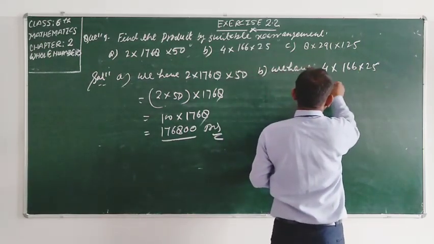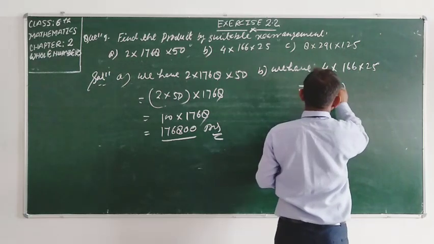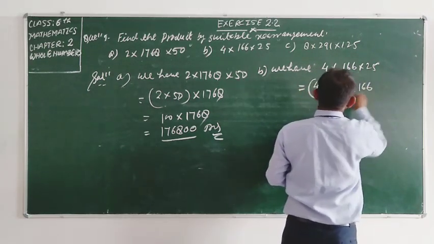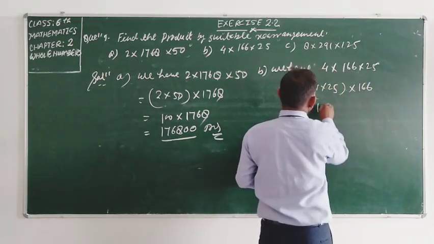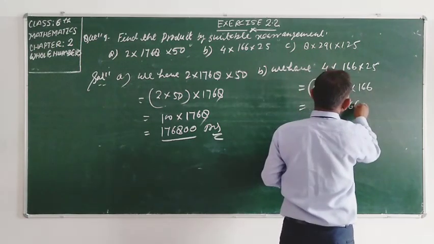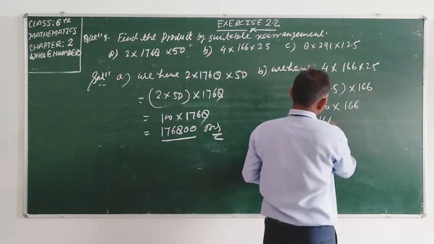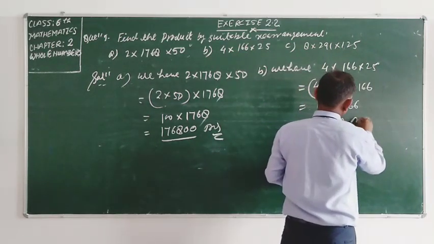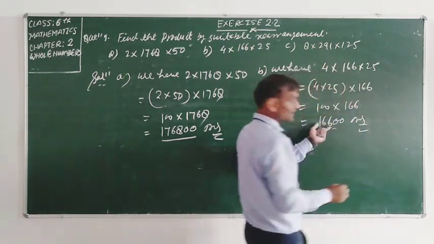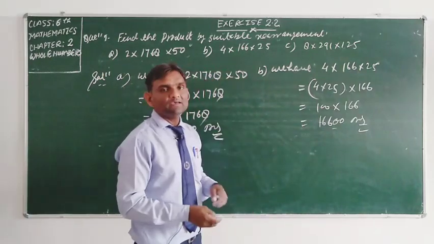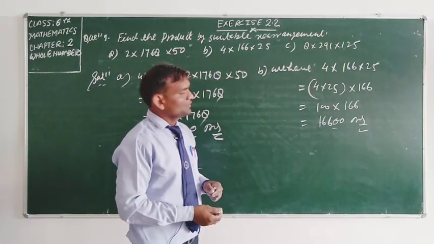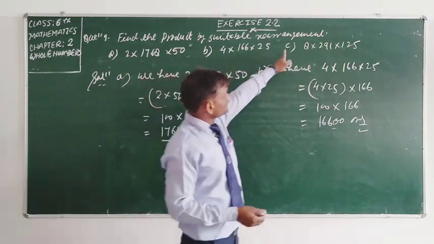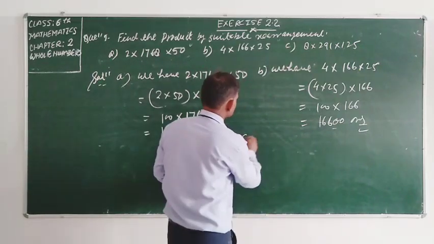So 4 into 25 into 166, 25 into 4 is 100 into 166, write 166 and add 00 at the end of 166. It is my answer. In the same way, student, you will solve the question C part.